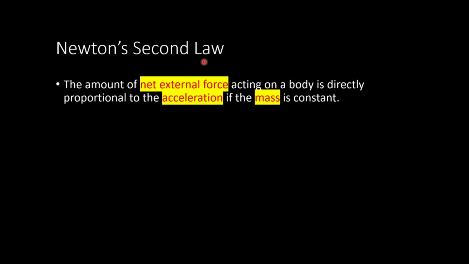There are three terms you need to understand in Newton's second law: force, which in this case is again the net external force, acceleration, and mass. Newton's second law states that the amount of net external force acting on a body is directly proportional to the acceleration. Directly proportional means that if the force is doubled, then the acceleration of the object is also doubled. If you don't know what acceleration means, you are not really fit to watch this video. This holds if the mass is constant, so the mass of the object remains constant always.